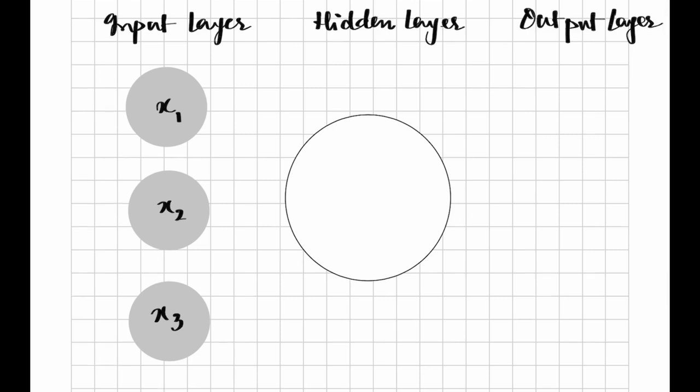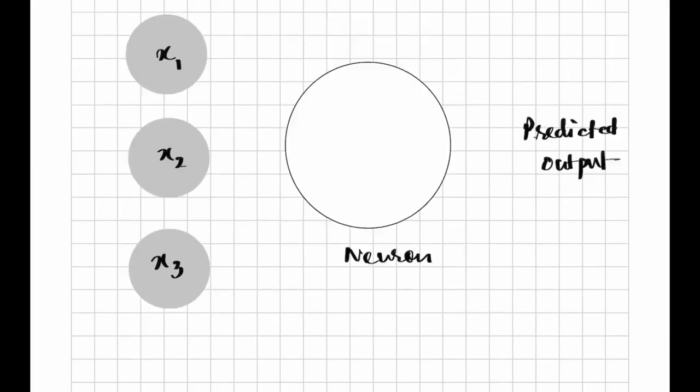Apart from that, we have got one neuron in the hidden layer. And from this neuron, we will get the predicted output. And since we have only one neuron, we can call this a binary classification problem. So we can call this network as designed to solve the linearly separable binary classification problems.